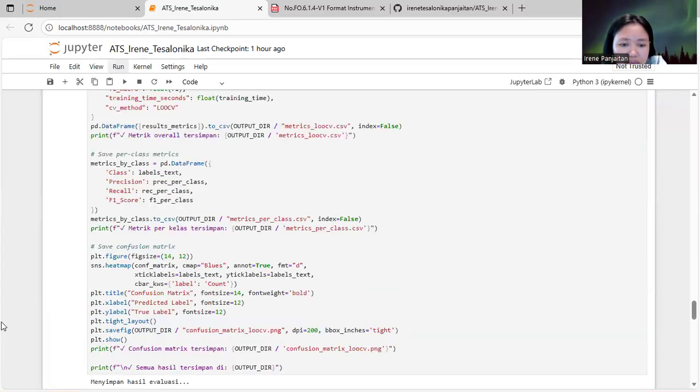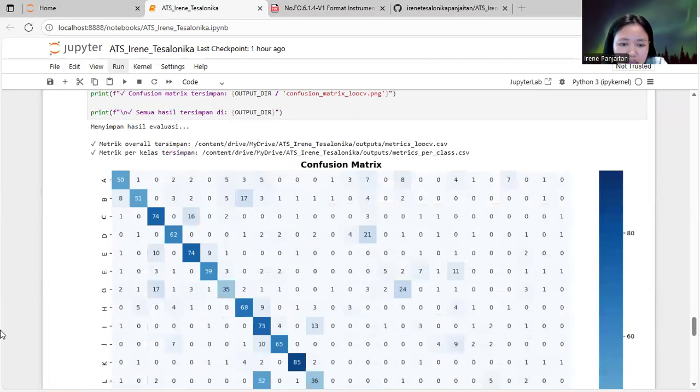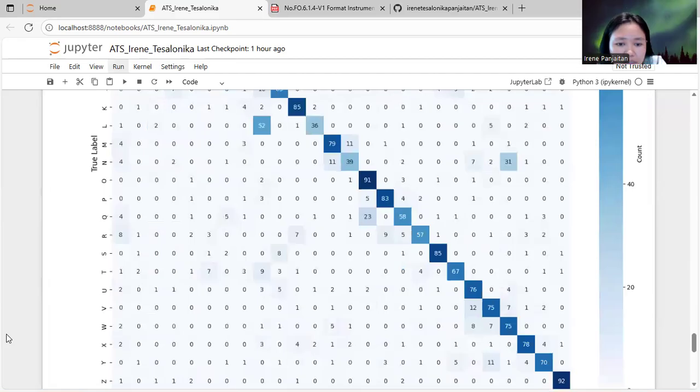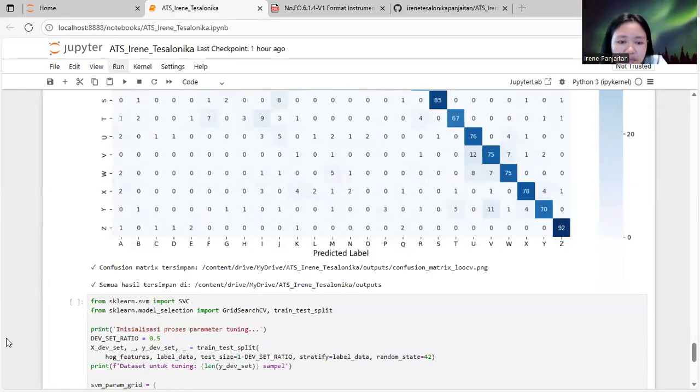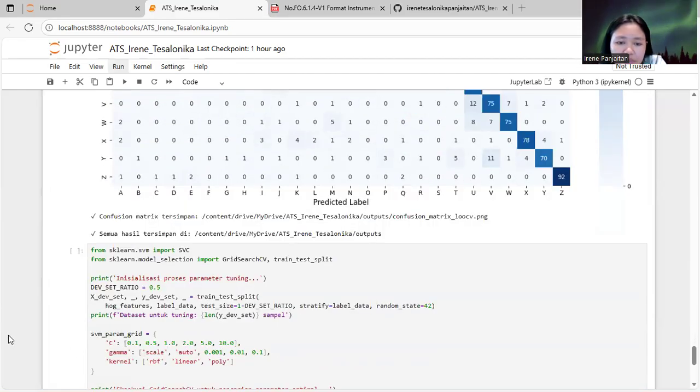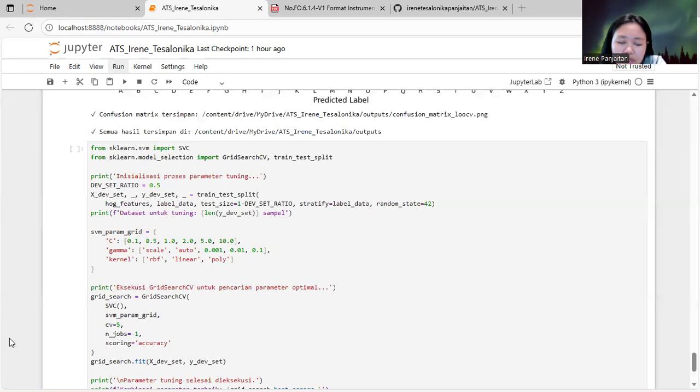And this is the last one, saving and visualizing results. This cell creates an output directory and saves all results for documentation. The cell for parameter tuning using GridSearchCV performs hyperparameter tuning to optimize the SVM performance on a subset of the HOG features, which is used as a development set. The parameters explored include C, gamma, and kernel.